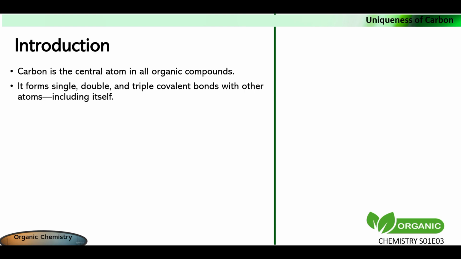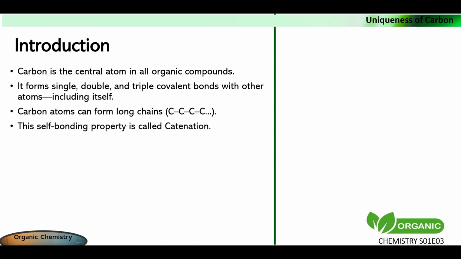There is something more about the covalent bonding of carbon atoms. Carbon atoms can bond with other carbon atoms to form long chains. Silicon can do the same, but not as strongly as carbon-to-carbon chains. This ability of elements to bond with themselves to form long chains is called catenation. Catenation gave rise to numerous carbon compounds. This is the reason chemists are eager to study these carbon compounds that are mostly nature-like.